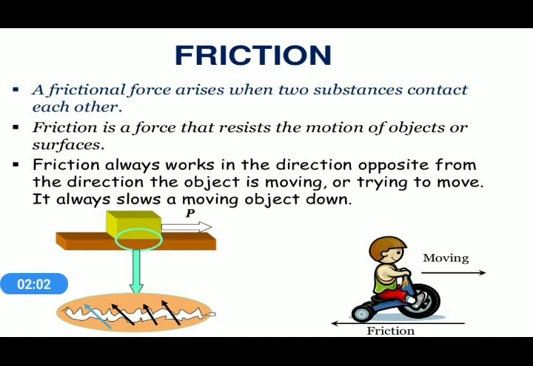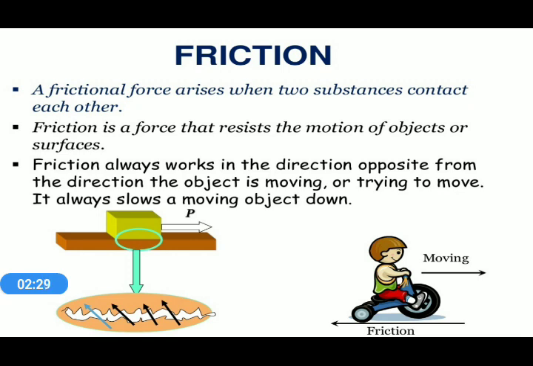Another example: sometimes we are not pedaling the cycle, but still after some time the cycle slows down and comes to a rest position. Why does it come to rest? The similar reason is there, because the frictional force is applied between the surface of the ground and the tires of the cycle.